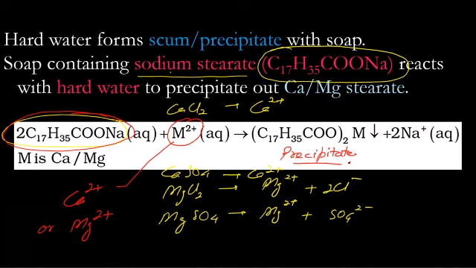Or at least the effect of soap will reduce because some sodium stearate will get precipitated by the calcium and magnesium ions present in the water. So this is an important reaction, if you are asked to define or explain how the hardness is responsible for not producing the lather.